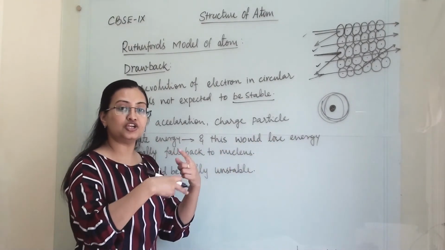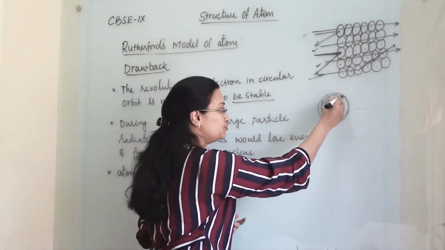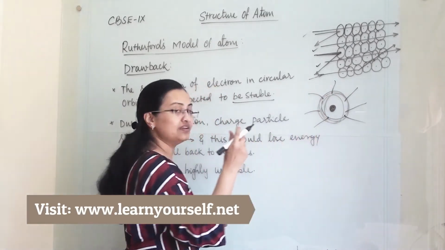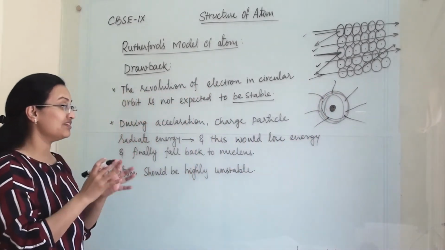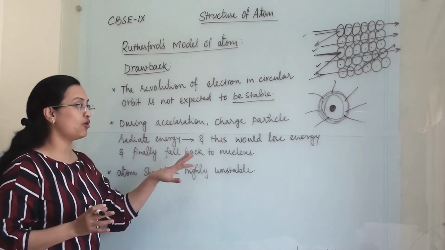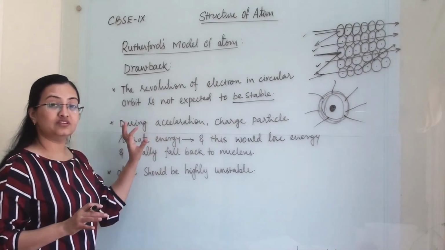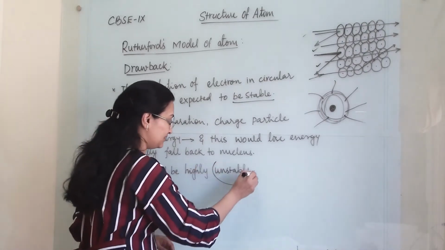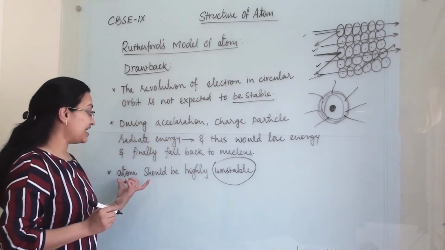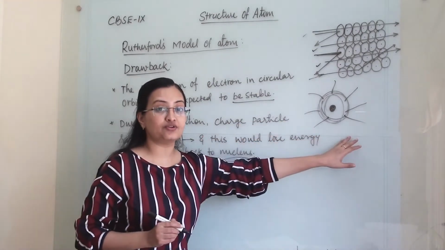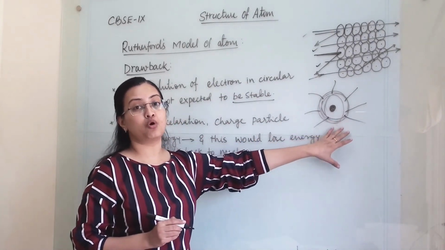When they are continuously rotating around the nucleus, they will radiate some energy and ultimately they will lose energy, and when they completely lose the energy, finally they will fall back into the nucleus. So in this scenario the atom should not be stable. So they said that the atom should be highly unstable if this is the scenario, or this is the case, or this is the model of the atom.